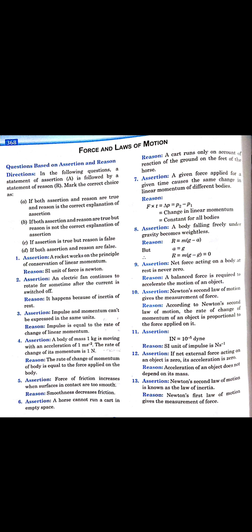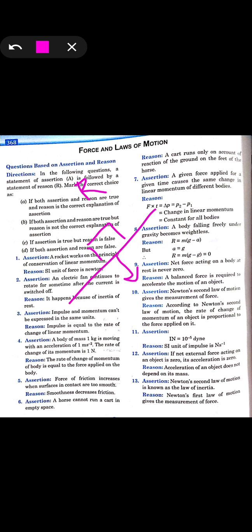Similarly, the eighth one: a body falling freely under gravity becomes weightless, right? Whenever a body comes under free fall in gravity, we feel it as weightlessness. The next, the reason given is that R is equal to mg minus a. Here, remember, R is the reaction force. Let us consider a body like this. You have mg in the downward direction, that is the force acting as weight, and the other force will be in the opposite direction. Every action has an equal and opposite reaction.